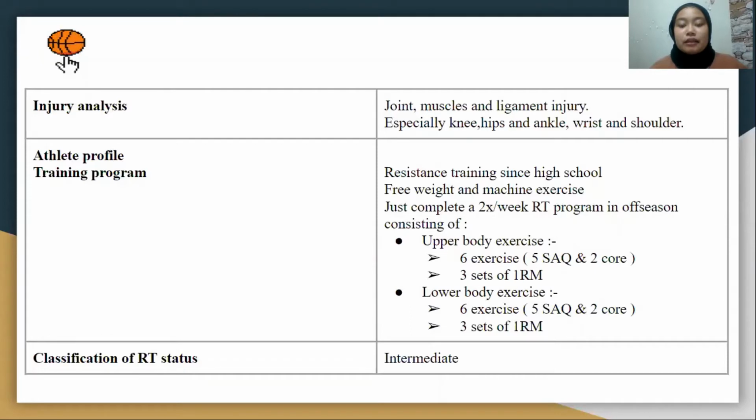She just completed a 2 per week resistance training program in off sessions, consisting of upper body and lower body exercise. For upper body, they have 6 exercises: 5 SAQ, speed, agility, and quickness, and 2 core exercises. For 1 RM, they do 3 sets. For lower body, same as upper body, they have 6 exercises, including 5 speed, agility, and quickness, and 2 core exercises. For 1 RM, they do 3 sets. The classification of the athlete is intermediate level.